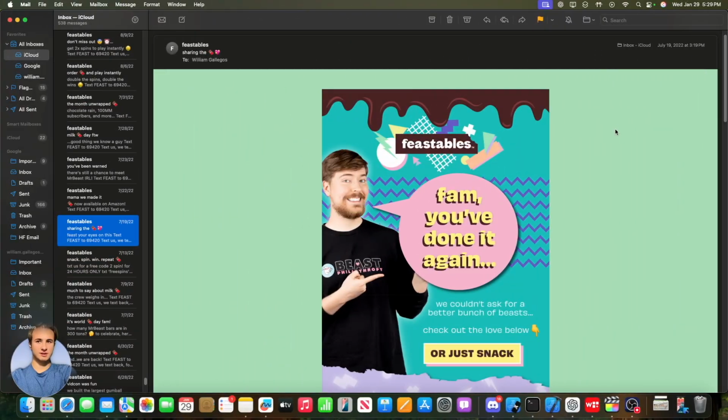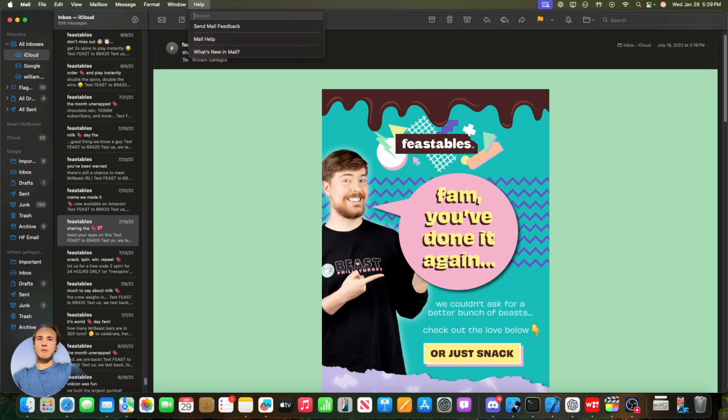The first feature has to do with the Mail app. We're getting mail categorization inside the Mail app. So basically, this was referenced inside the code in macOS Sequoia 15.1. If you were to go to the help menu and type in categories, you would see that it just showed up in here. However, we never got mail categories inside of macOS 15.1, and we still did not get it in 15.2 or 15.3.